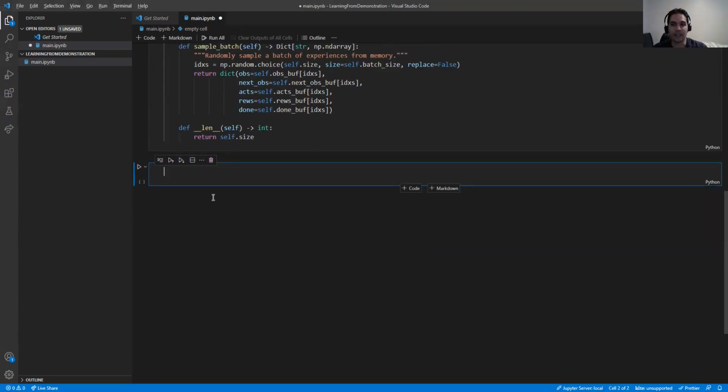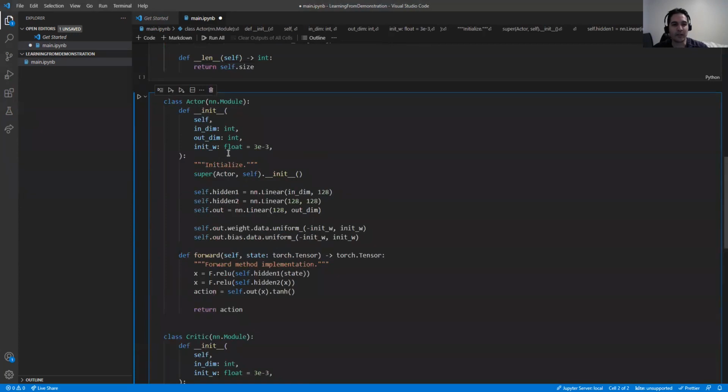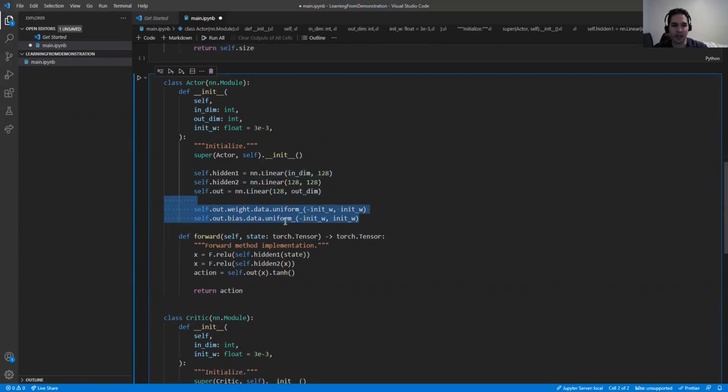We want to define the actor and critic network. So the actor network is just some linear layers, and we initialize them with a uniform distribution. That's very simple. And we just apply the ReLU activation, one linear layer, and finally we get the action. So the actor function is pi in the formulation. So we get the state and we want to predict what is the best action.